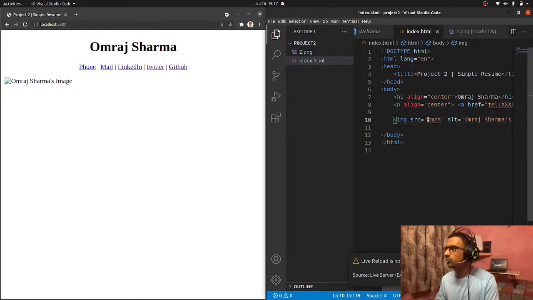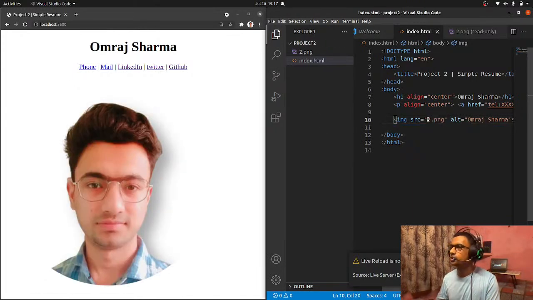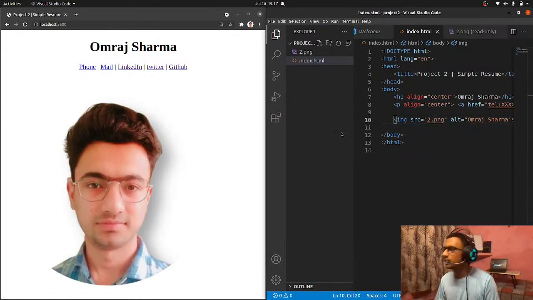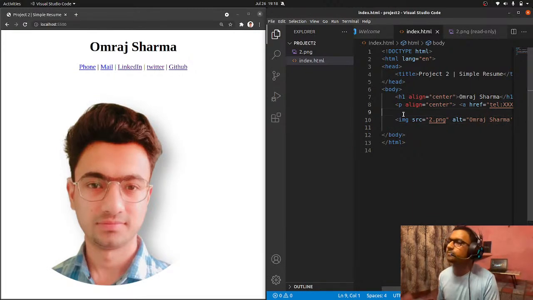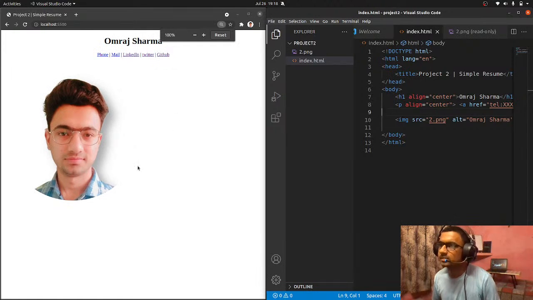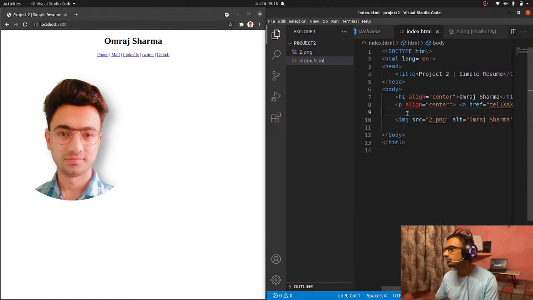Raj, what is the name? It's 2.png. Okay, you got the image, but it is a little bit, I guess, very big, and it is not at the center.